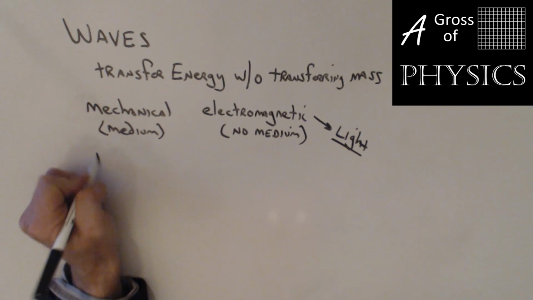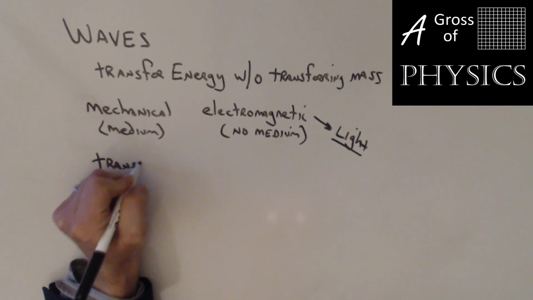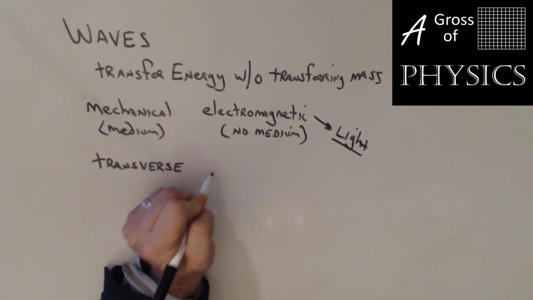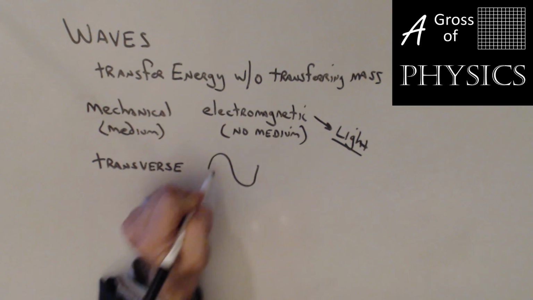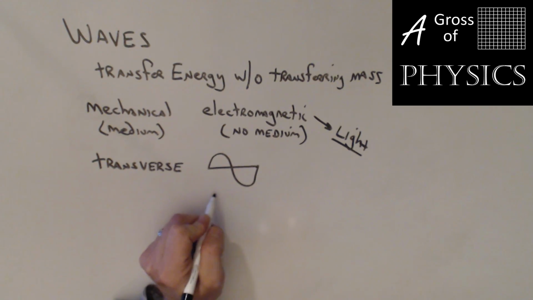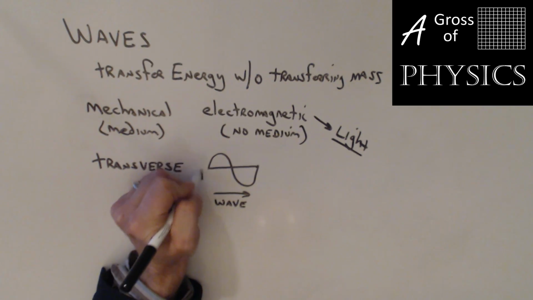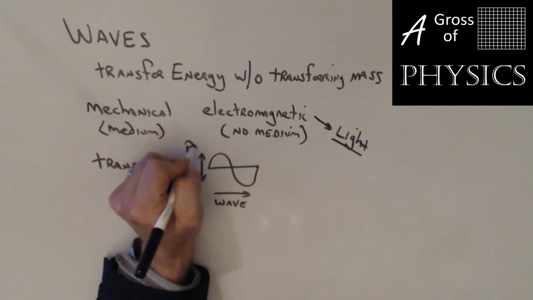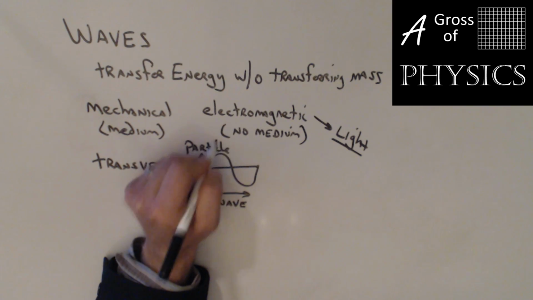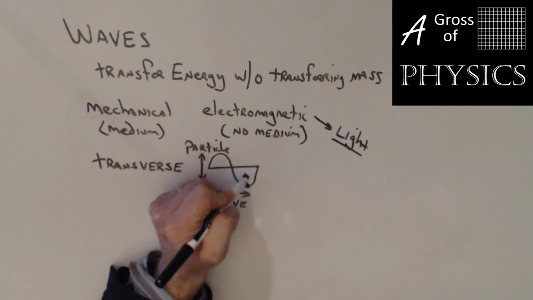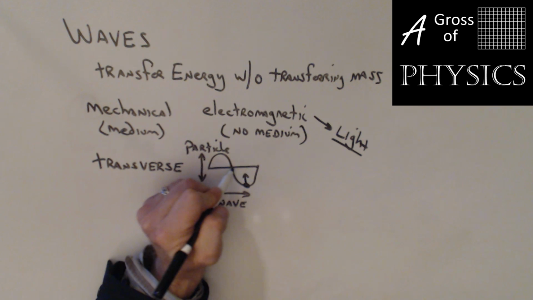We then went into transverse versus longitudinal. Transverse waves, the particles vibrate up and down and the wave goes left and right. So the wave moves to the right in this case, and the particles vibrate up and down. So the only thing that this particle will do is move up in this case. This particle will move up as the wave travels to the right.